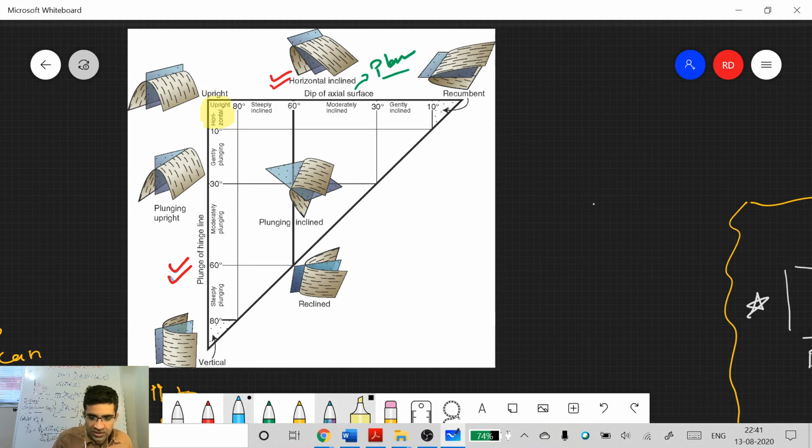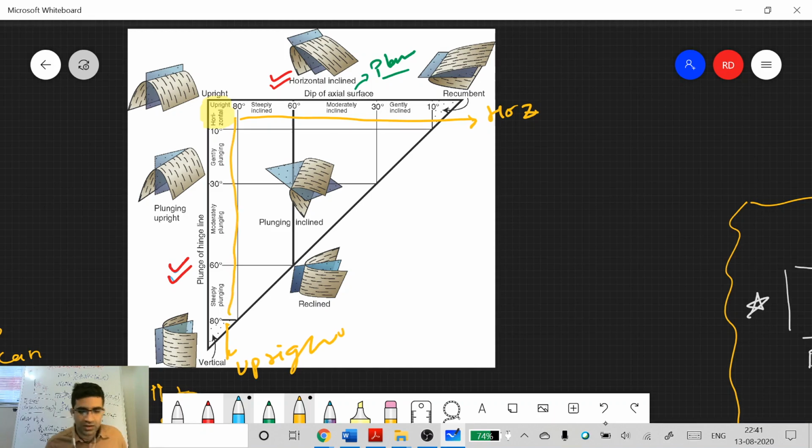Actually, all these folds that you'll see here, they are all upright. Sorry, this is dip of axial surface there. These are all horizontal and all these are upright across this line. Okay. So in this yellow part, they both intersect. So it can be upright as well as horizontal.